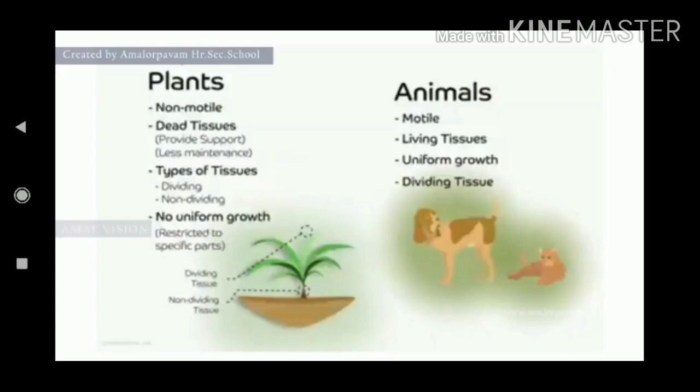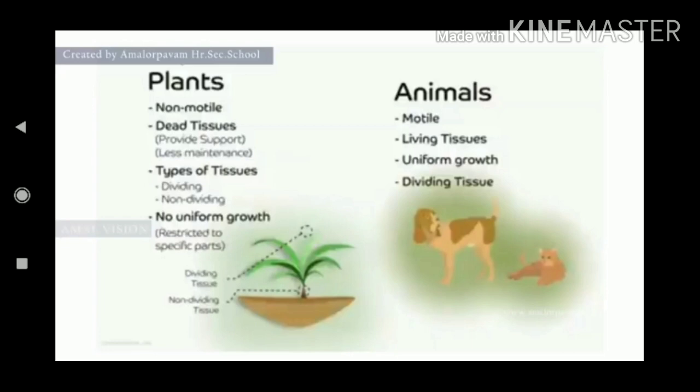Plants are non-motile. They cannot move from one place to another. But animals are motile. Plants mostly have tissue only for mechanical support and least maintenance. The animals have living tissue.